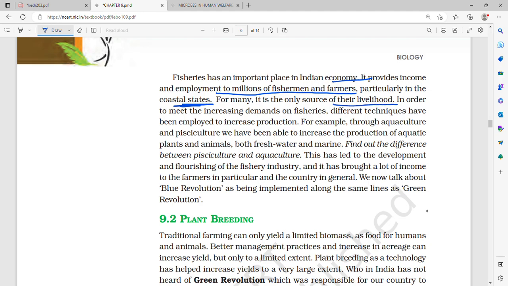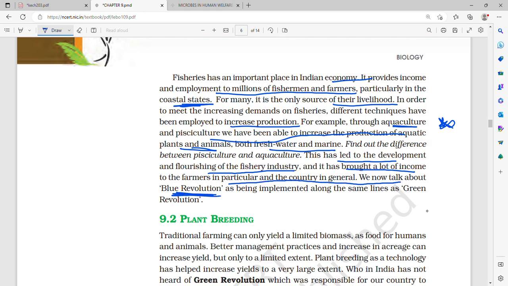In order to meet the increasing demands of fisheries, different techniques have been employed to increase production. Through aquaculture and pisciculture, we have been able to increase the production of aquatic plants and animals, both freshwater and marine. This is also very important. This has led to the flourishing of the fishery industry. It has brought a lot of income to the farmers in particular and the country in general.